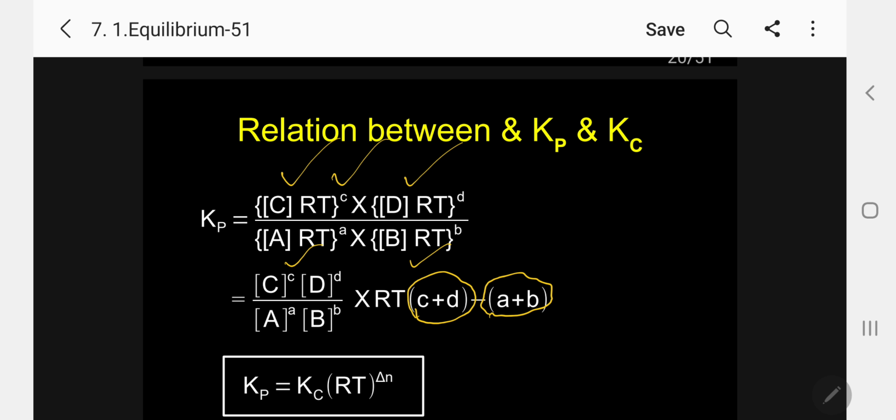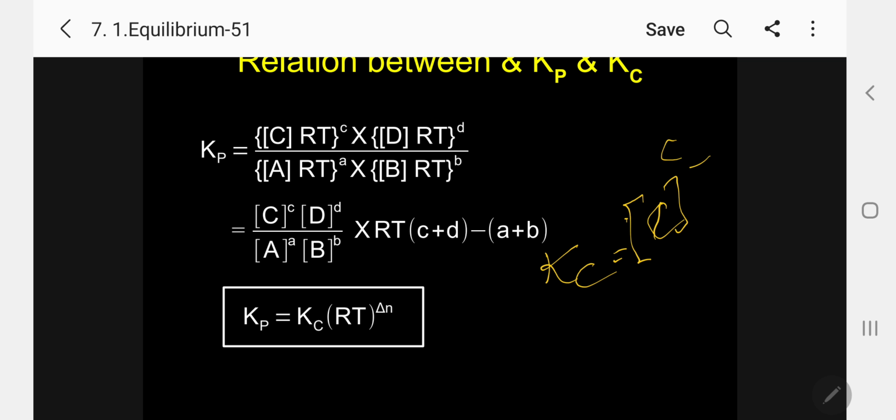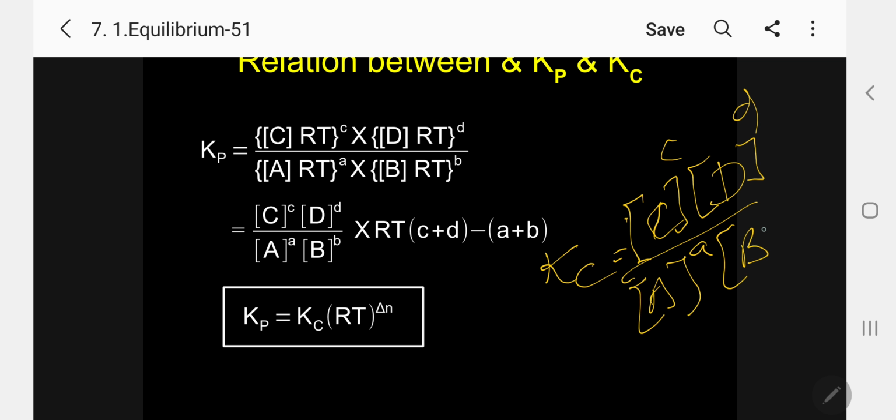Let me come back here. So what is [C] to the power of c into [D] to the power of d divided by [A] to the power of a into [B] to the power of b?